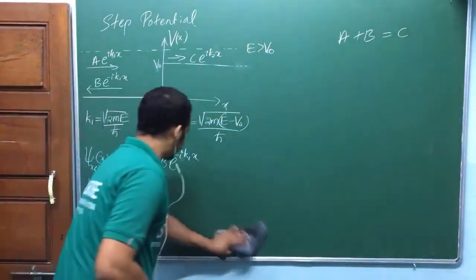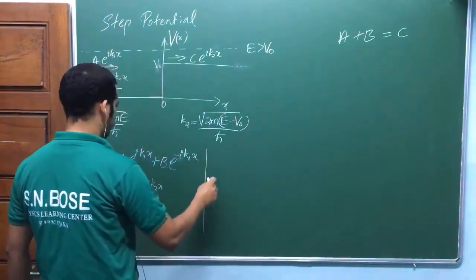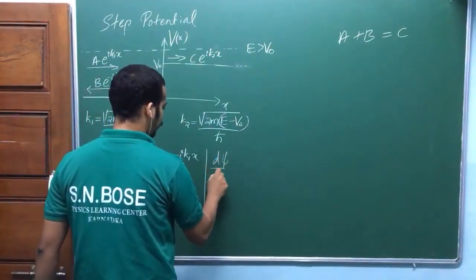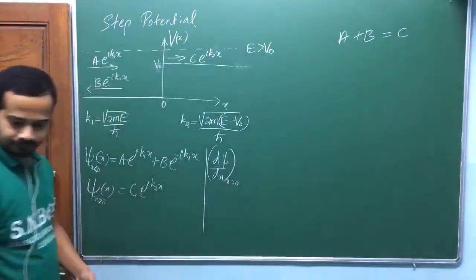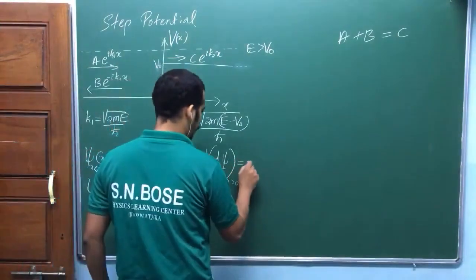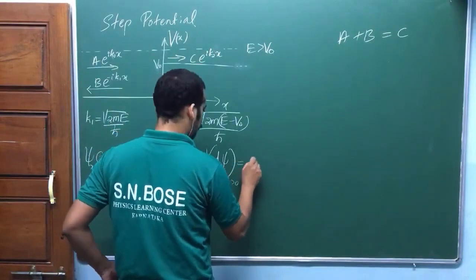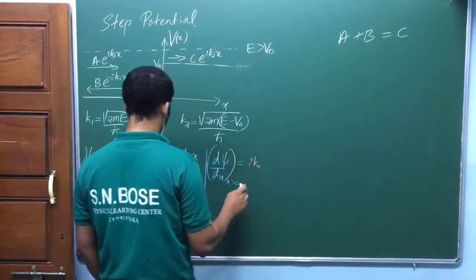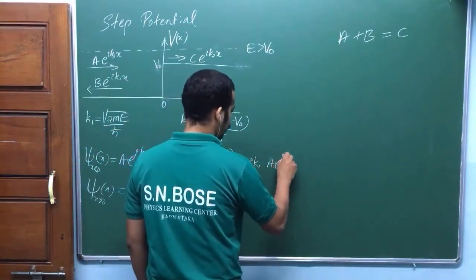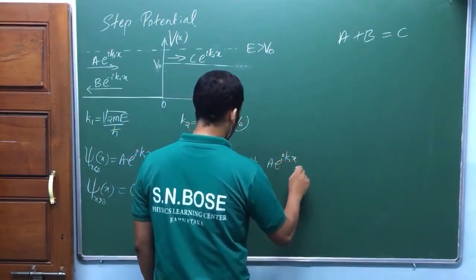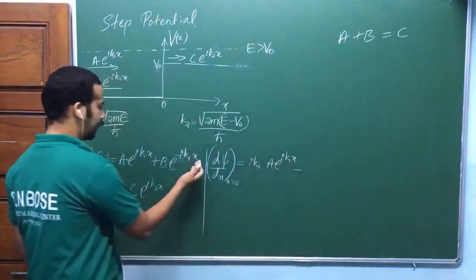Now again, take the derivative and write it down. dψ/dx for x less than 0 is ik1 a e^(ik1x) minus ik1 b e^(-ik1x).